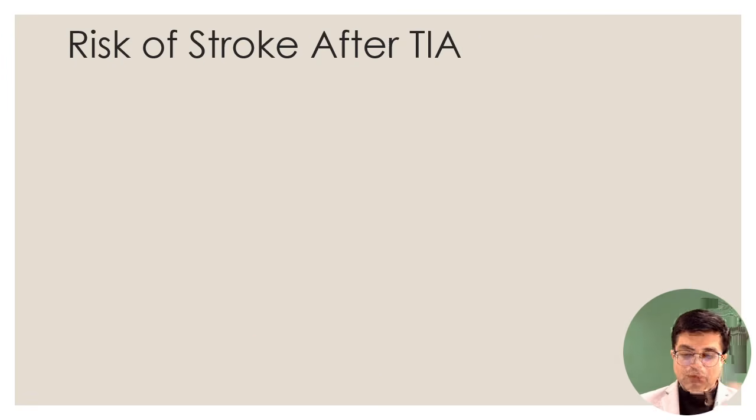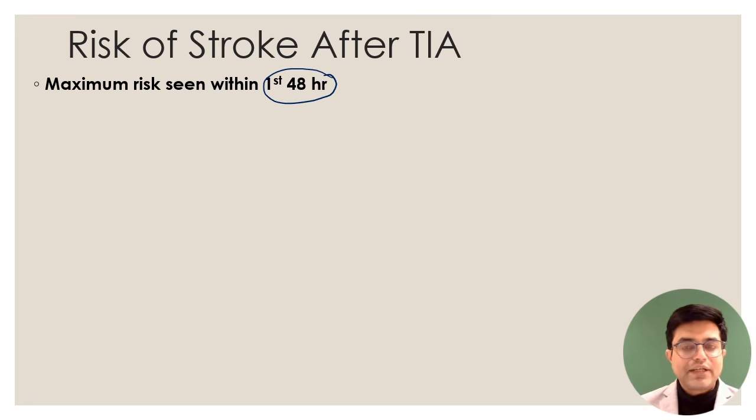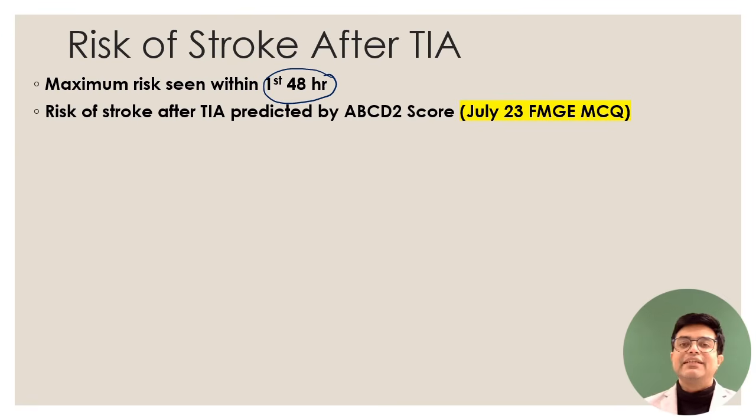Now, what is the risk of stroke after TIA? Obviously, if a patient has TIA, the risk of stroke is increased, and the risk of stroke is maximum in the first 48 hours. And this risk can persist for as long as 3 to 6 months. So there should be a scoring system for that. And yes, there is a scoring system. The scoring system is called the ABCD2 score. Components of the ABCD2 score were asked in the July 23 FMG MCQ. So it's a recent past question.